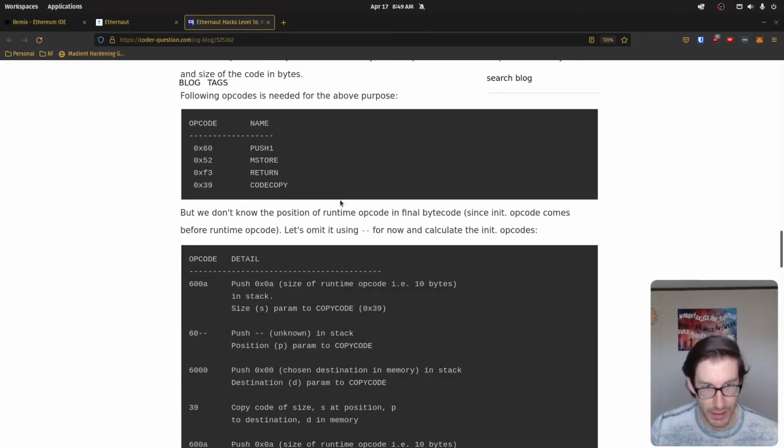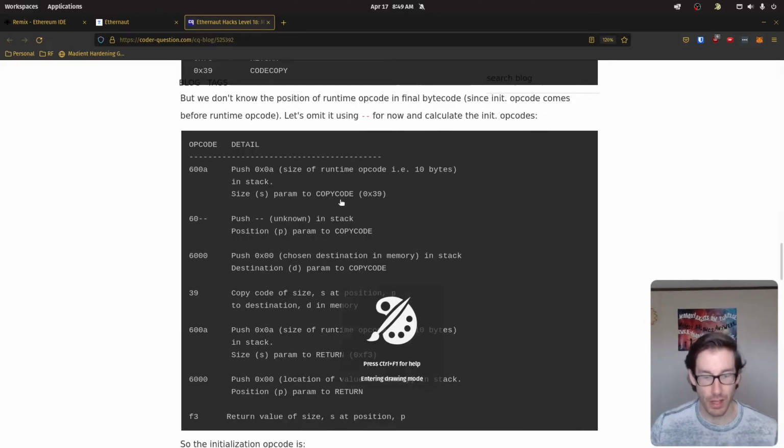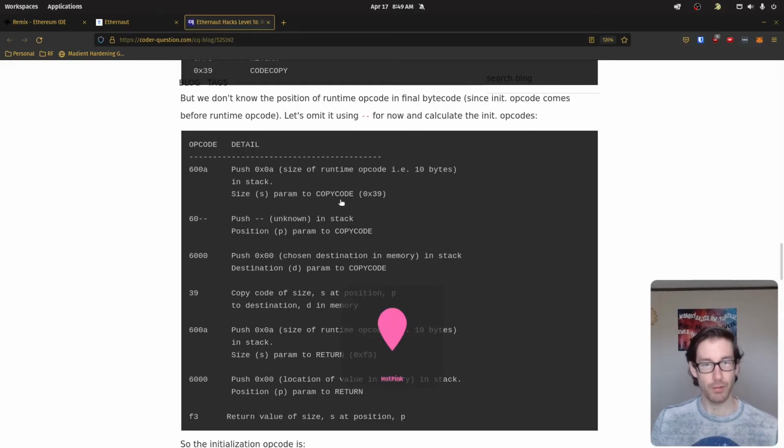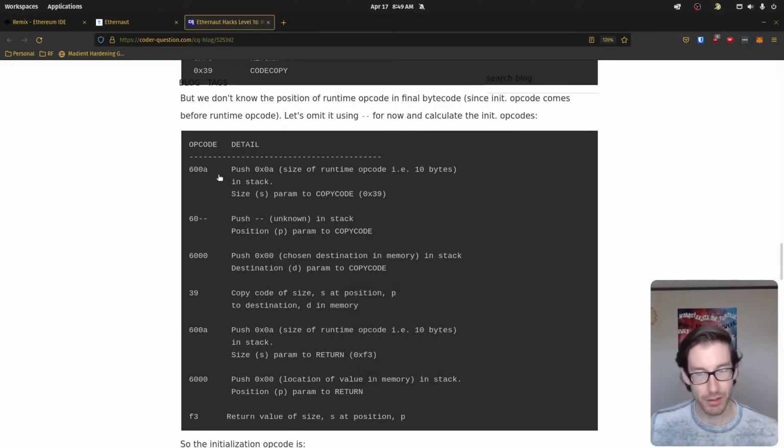So now that we understand that, let's walk through this logic here. If we look at this, there are a few things happening. First, we're going to push some stuff. We're going to push the size of the runtime code. Remember, that's one of the parameters we need. We need to know how big it is.